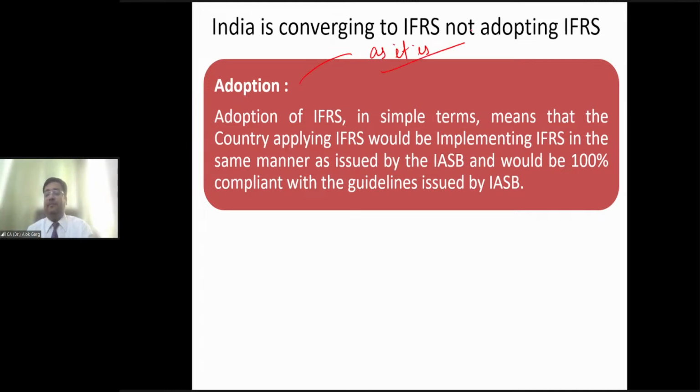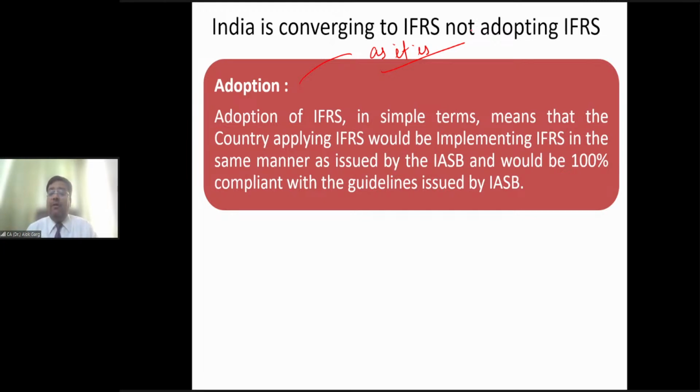Like Europe has adopted IFRS, right? Europe adopted IFRS in 2005. When you read a European balance sheet, for example the HSBC Holdings PLC annual report, you know what is written there?